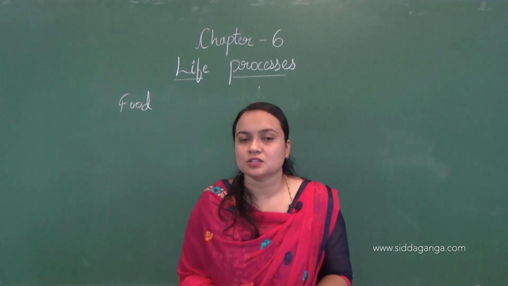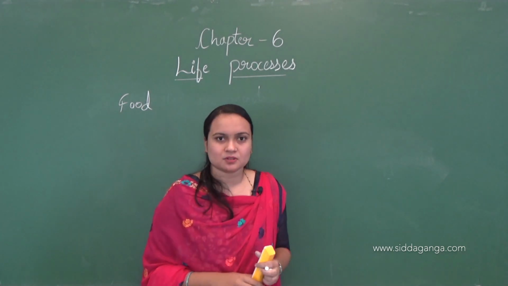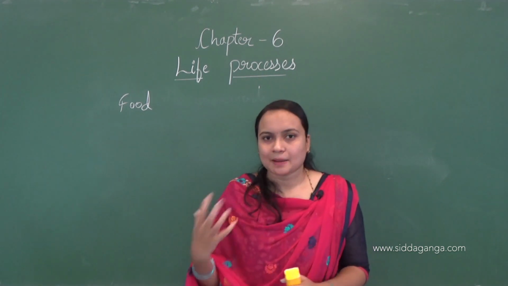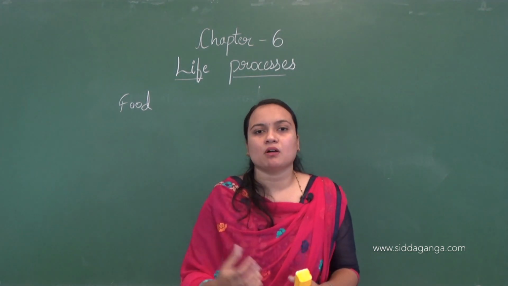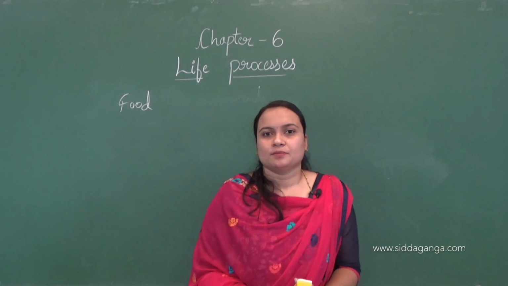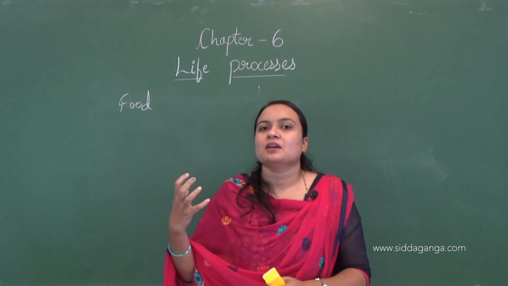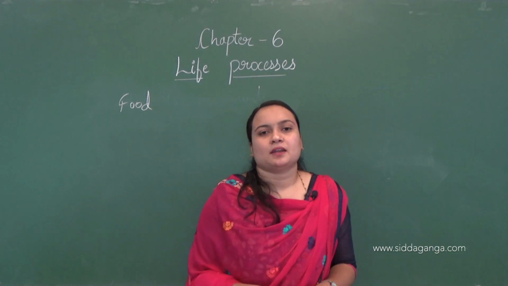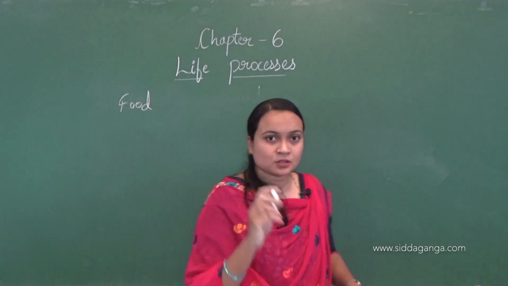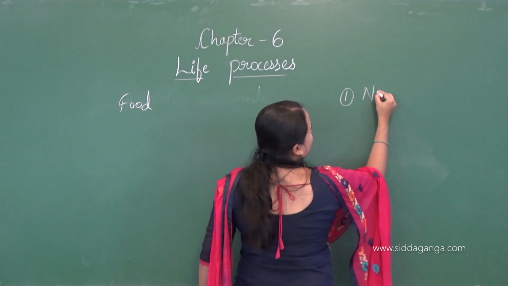What is nutrition? Nutrition is one of the life processes where the chemical molecules are supplied, or involved in the formation of energy inside the body, and these chemical molecules help in the repair and maintenance process. So one of the life processes here is nutrition.